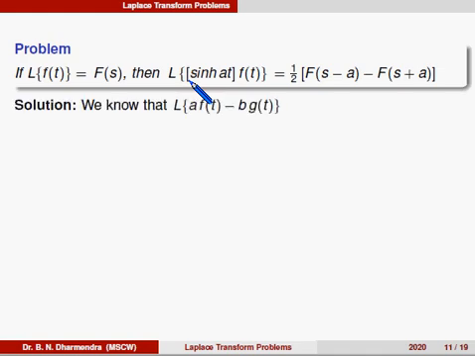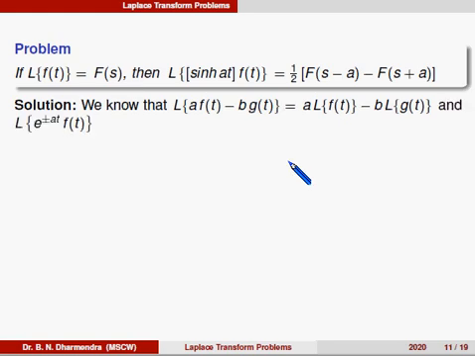We know the linear property, if it is a negative term, Laplace of a into f of t minus b into g of t is equal to a into Laplace of f of t minus b into Laplace of g of t. And similarly, the first shifting property, Laplace of e power plus or minus at into f of t is equal to f of s minus or plus a.